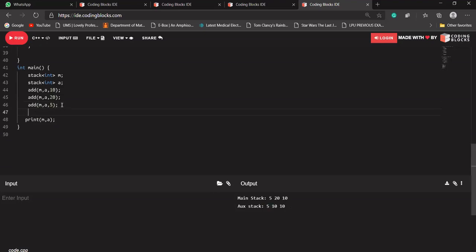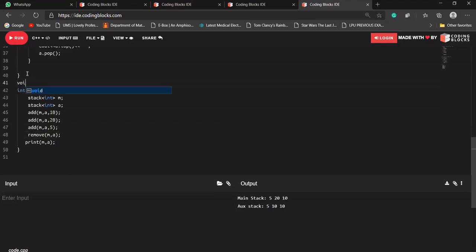Let's say I'm trying to remove something. Let's design our remove function quickly as well. Void remove. Again, I'll be using pass by reference because I'm not returning anything. It takes int m as well as a.